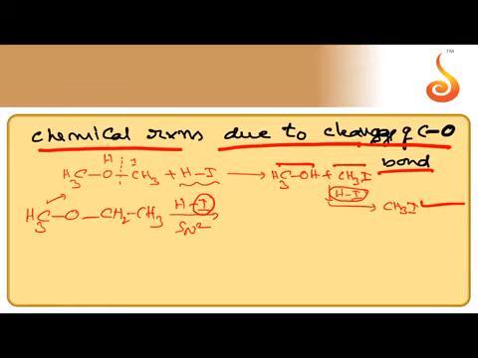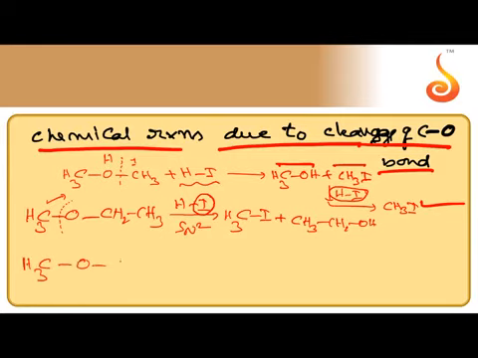Breaking of the C-O bond takes place between the smaller alkyl group and oxygen. So the carbon of the smaller alkyl group takes halogen, forming alkyl halide, and the oxygen of the bulkier alkyl group takes H, forming alcohol. So remember, the smaller alkyl group gets converted into alkyl halide, the other one becomes alcohol.